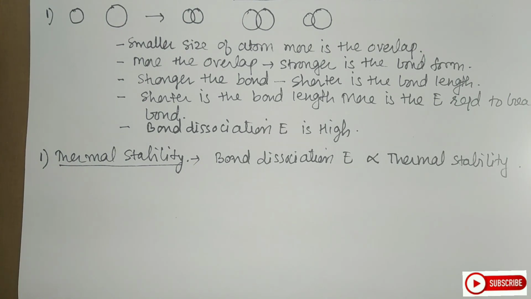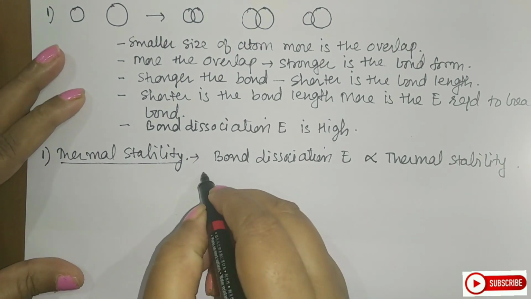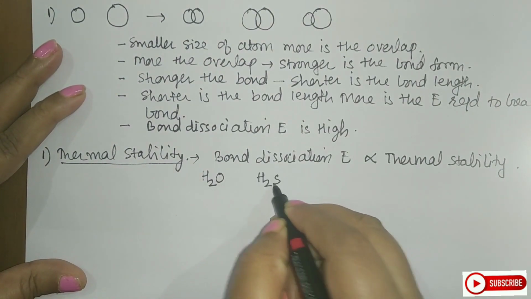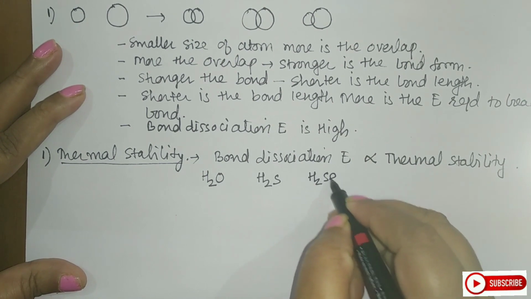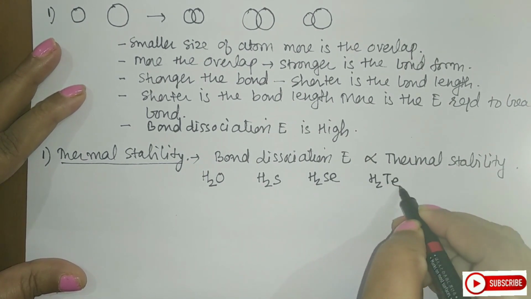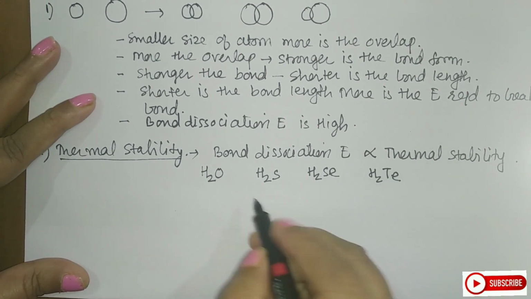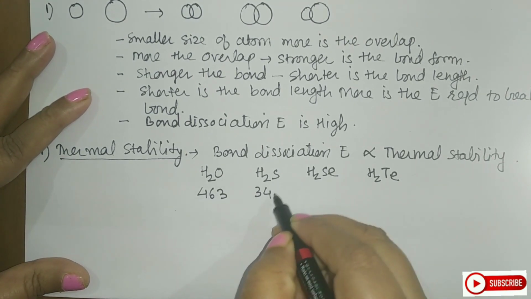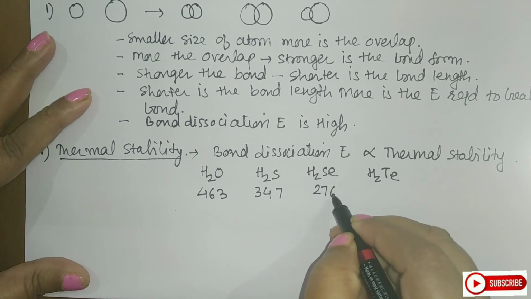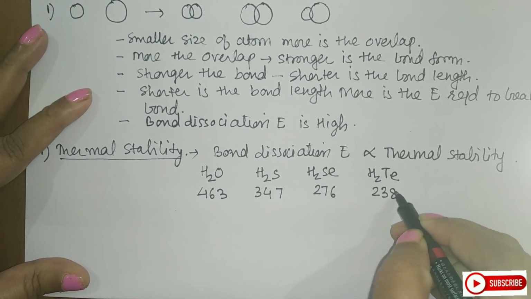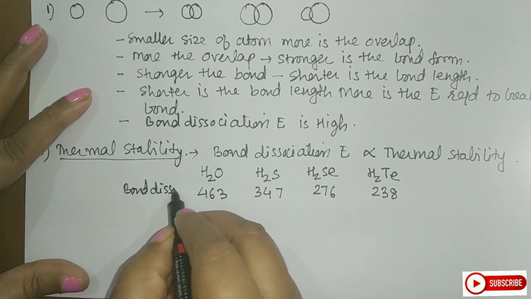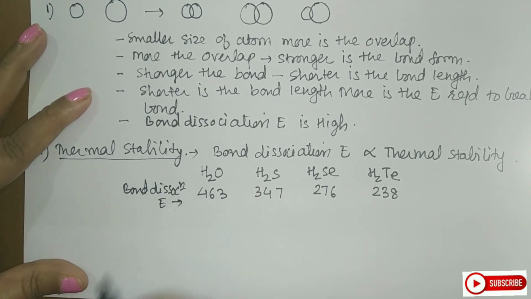So students, as you move from the first hydride, that is water, to H2S, to the hydride of selenium and the hydride of tellurium, you see that the bond dissociation energies are 463, 347, 276 and 238. Those are the bond dissociation energies. What it means, student?